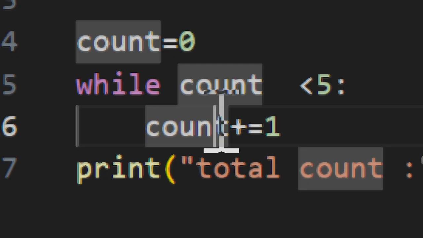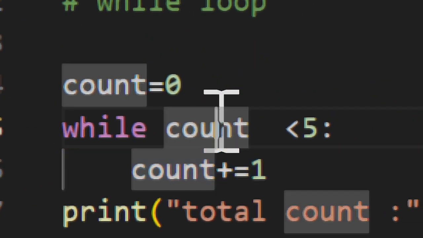It goes into the block, increments the count plus equals 1, and again checks the condition, again goes inside the block and increments the count, until it reaches 5. Finally the counter reaches 5, so the condition is no longer satisfied and the loop breaks after printing the count. This is the basic loop.